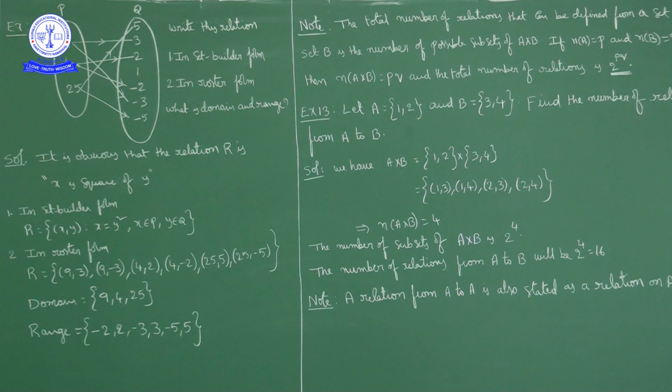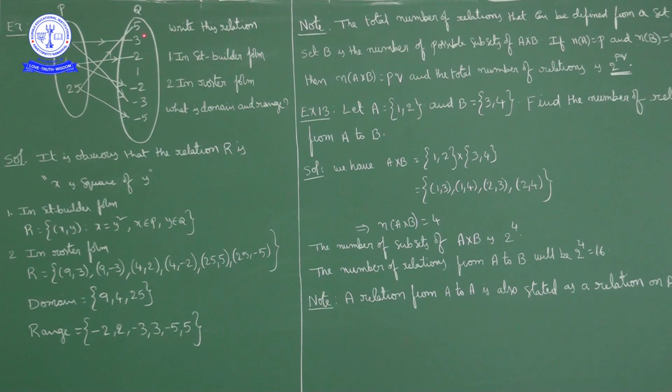Now roster form: list out all the ordered pairs. You can write (9, 3), (9, minus 3), (4, 2), (4, minus 2), (25, 5), (25, minus 5). This is roster form. What is the domain of this relation? Domain of this relation is {9, 4, 25}. That is the domain.